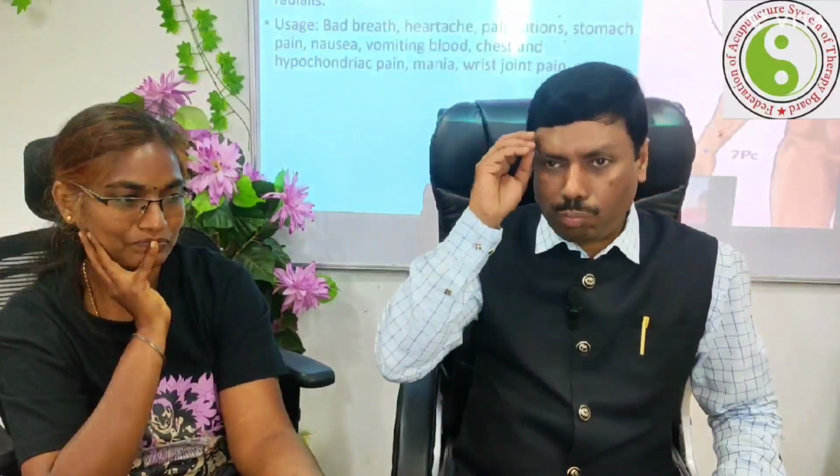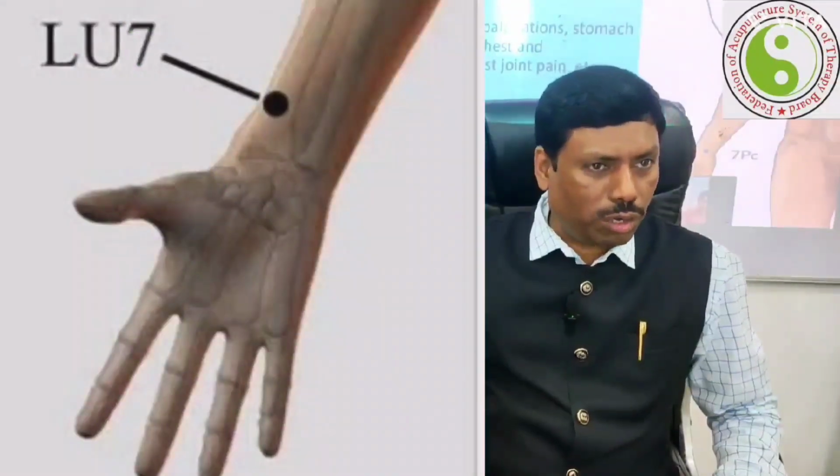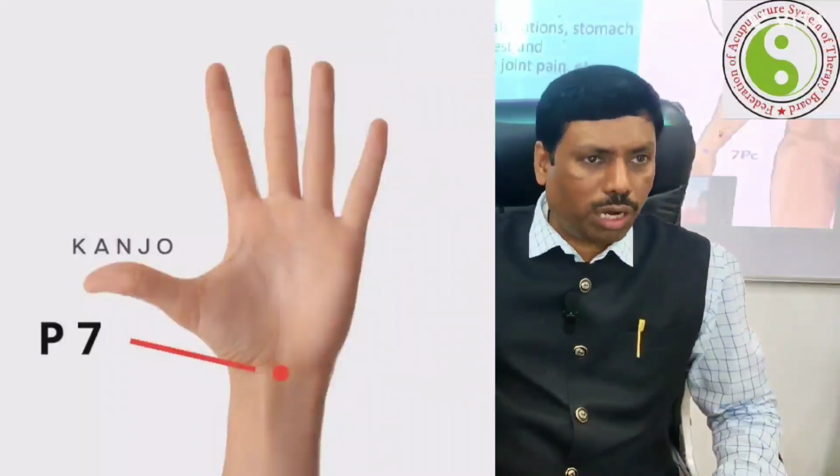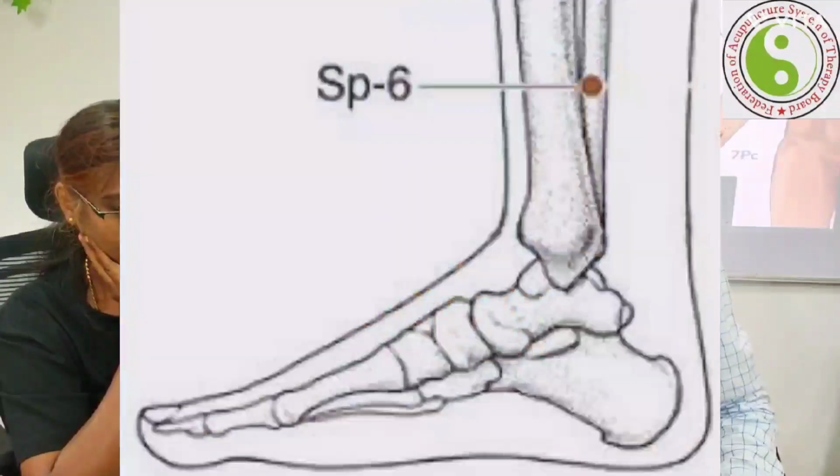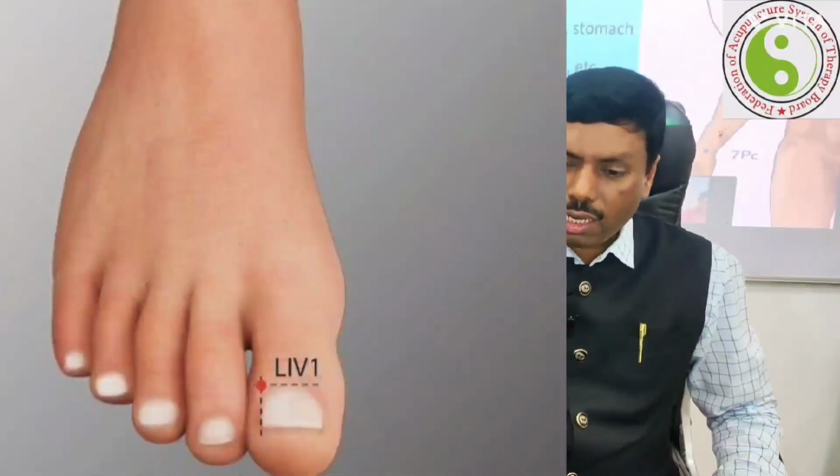We used to have lectures and debates that there are 4 points you keep in mind. The first point is LU7, the second is pericardium 7, the third is spleen 6, the fourth is liver 1. This is the normal protocol, really useful as a 4 needle technique, and can be used to treat diabetes mellitus as well. These are the 4 points which Dr. Bhojraj sir and we were discussing, really good points to treat that particular disorder. So you just add these 4 points for diabetes.